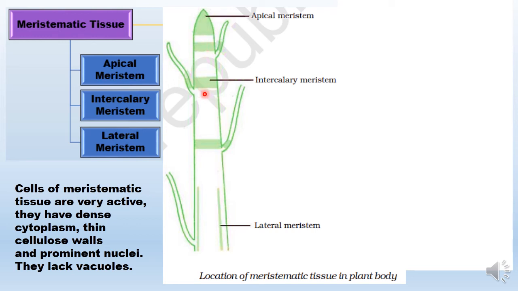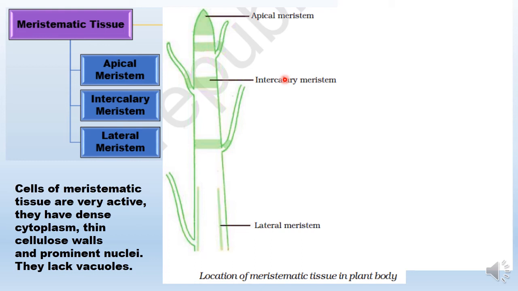Now what are the nodes? So in any plant, the place from where the leaf or branch arises is a node, and the region between any two nodes is known as internode. So intercalary meristem is basically present at the base of the node. At the base of every node, this intercalary meristem will be found. But their occurrence is more prominent in monocot plants.